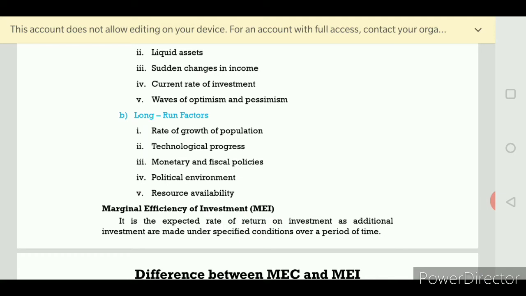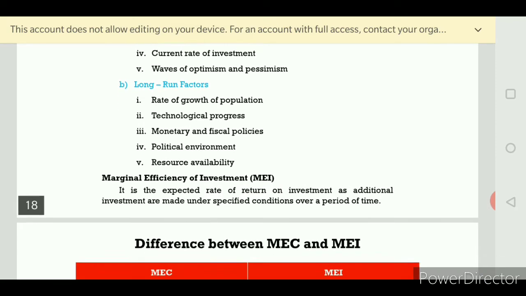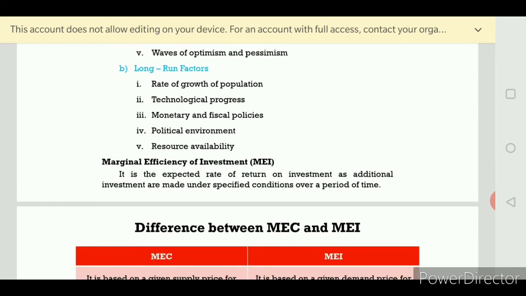Next, we come to know about the waves of optimism and pessimism. If a businessman or entrepreneur is optimistic, what happens to the marginal efficiency of capital? An optimistic thinker will be aware of his future. So what happens to his profit? What happens to his investment? The investment will be high. If a businessman is pessimistic, what happens to his marginal efficiency of capital? The marginal efficiency of capital will be low.